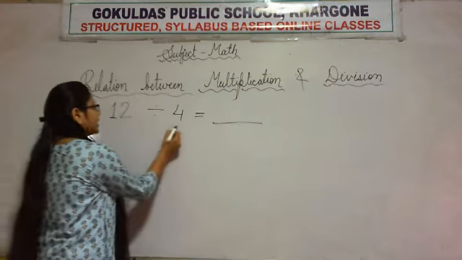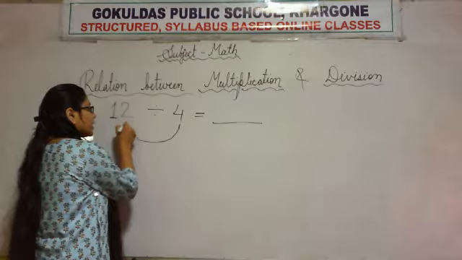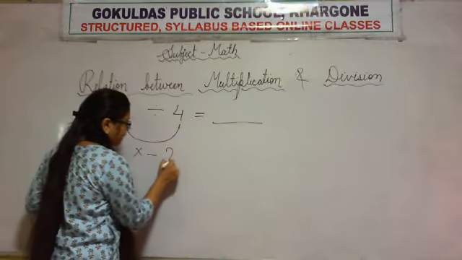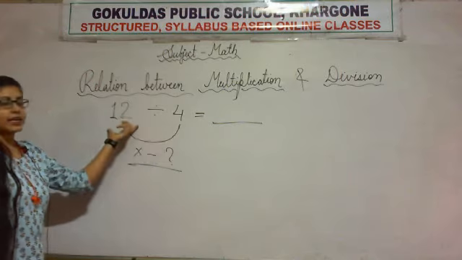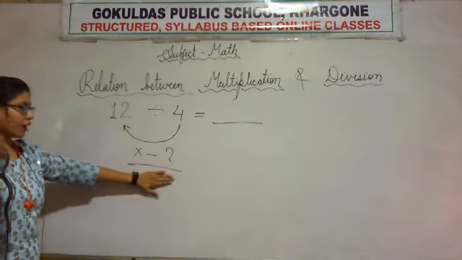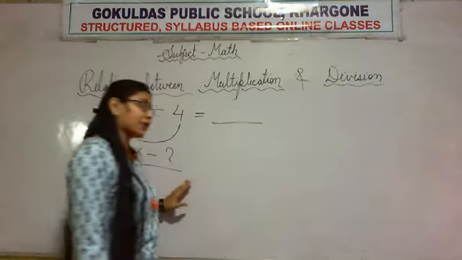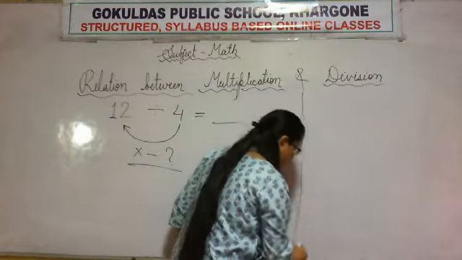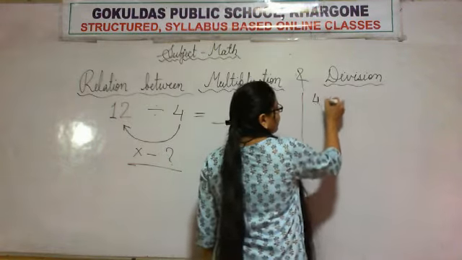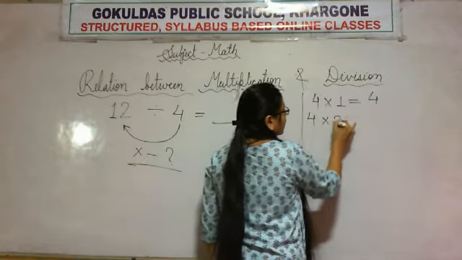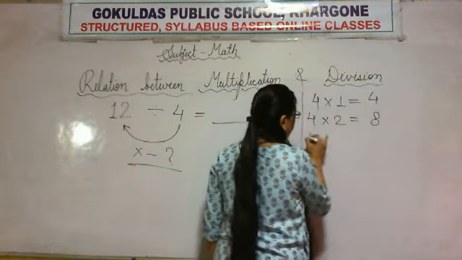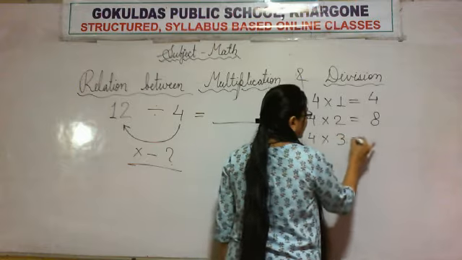If we need the answer, we need to know the number by which we will multiply 4, in such a manner that we get the result as 12. So for getting it, we need the table of 4. So let's see the table of 4 first. 4 ones are 4, 4 twos are 8, 4 threes are 12,